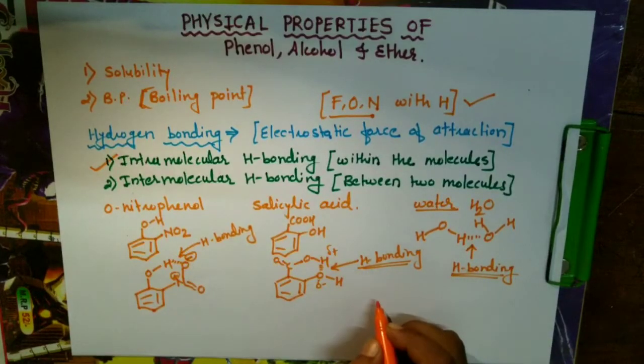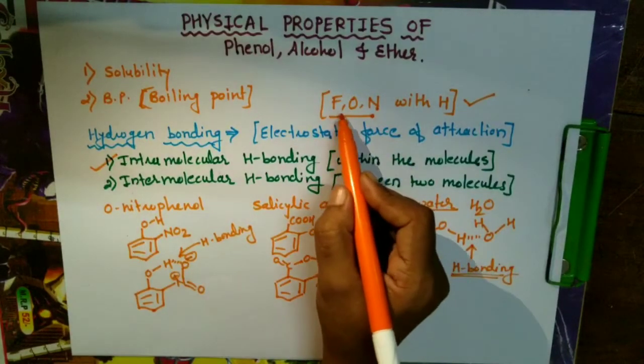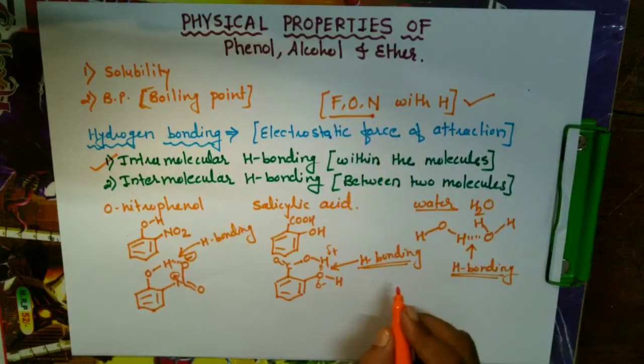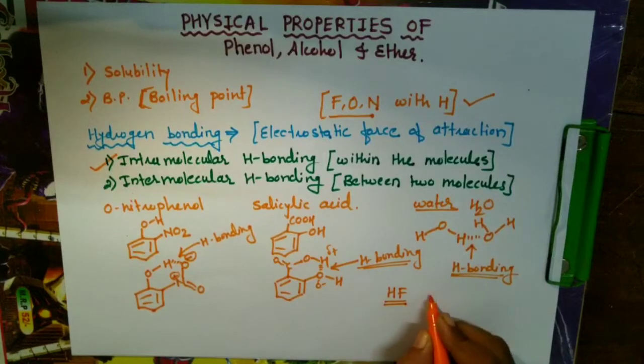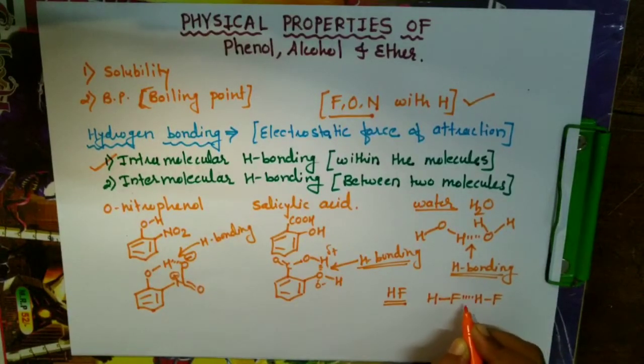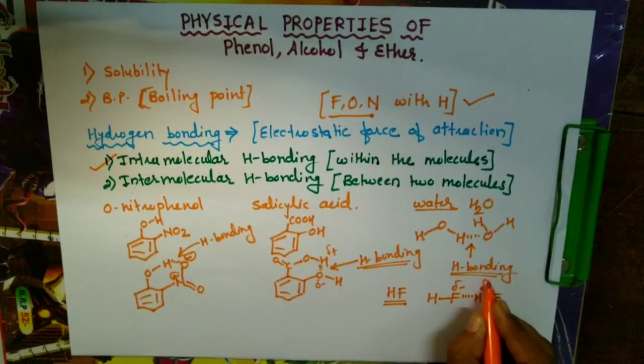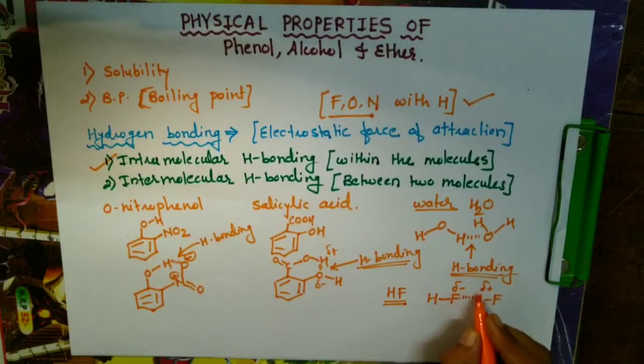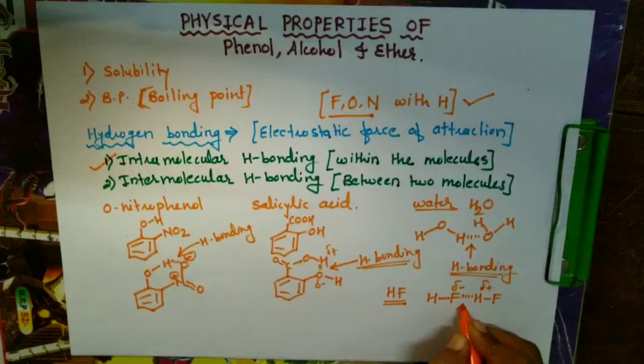Another example we can take is ammonia. I told you fluorine, oxygen, nitrogen, and this type of compound, hydrogen fluoride, HF. It will show hydrogen bonding like HF with another HF molecule here. Fluorine is most electronegative and hydrogen is electropositive, and between them there is an electrostatic force of attraction, and this bond is called hydrogen bonding.